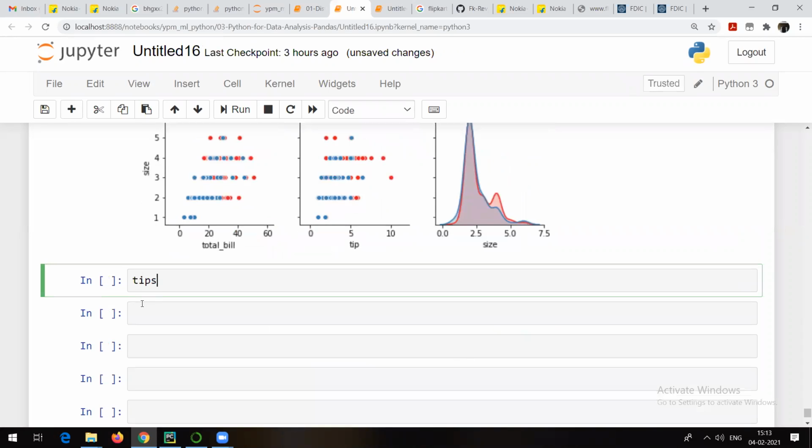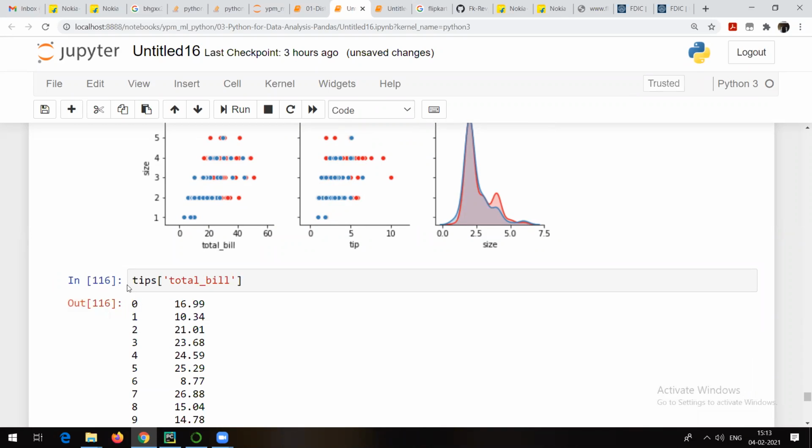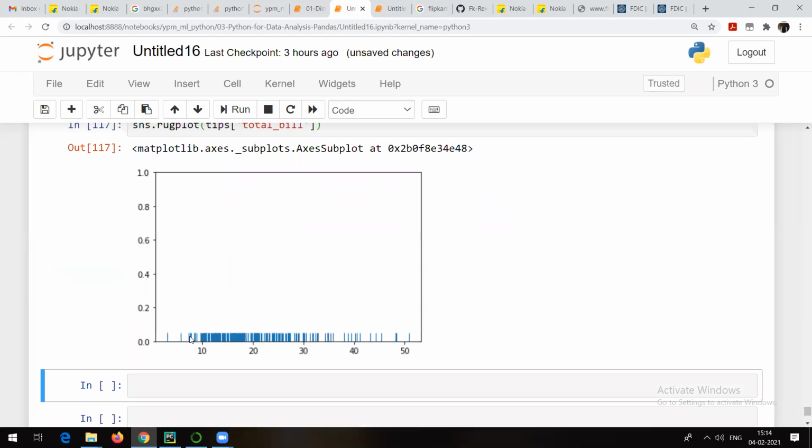So what do we have? We have tips of total bill. The total bill column we have already seen. We have all the numerical data here, and for this one I am going to plot a rug plot. It is also going to give me a fair idea about how my data is distributed. So let's see how. sns.rugplot is the method, the command. If I go and run it, I will be able to see something like this.